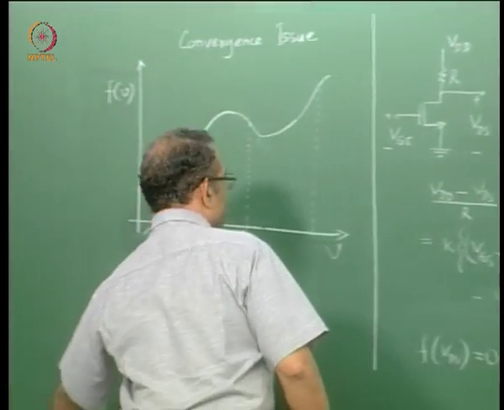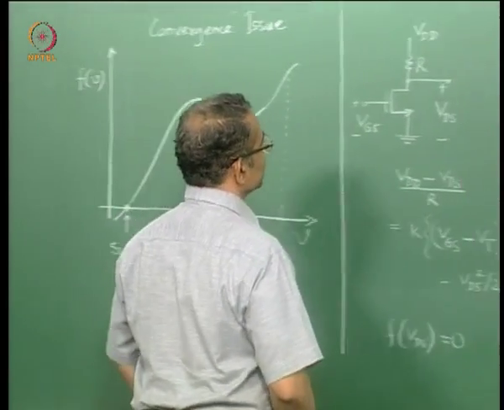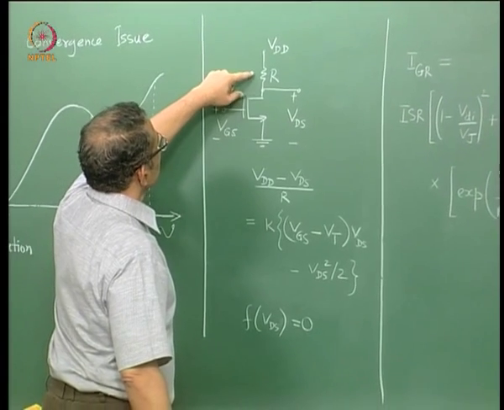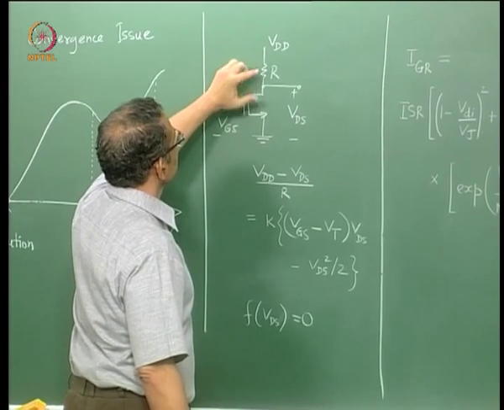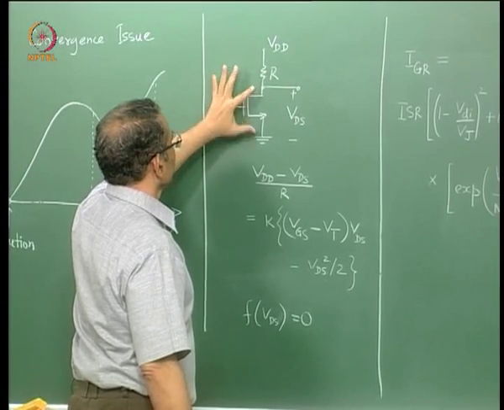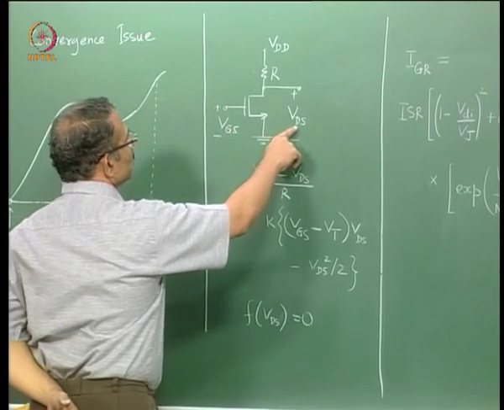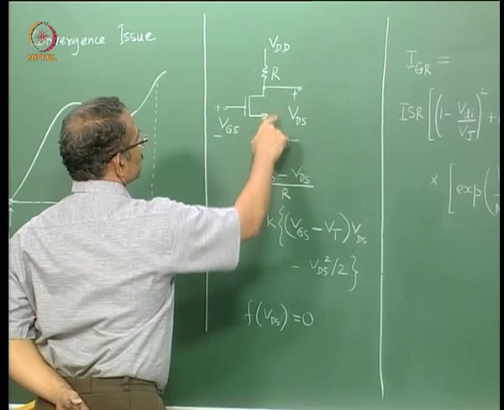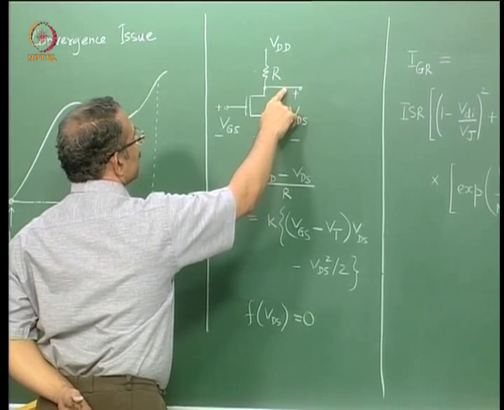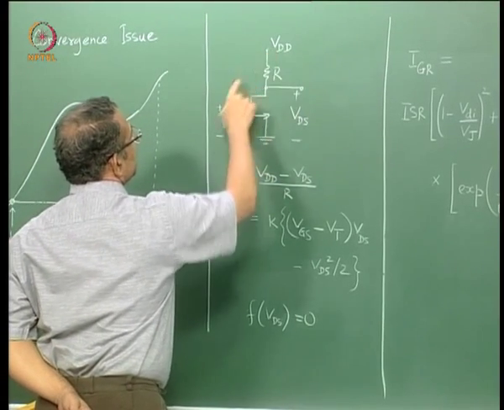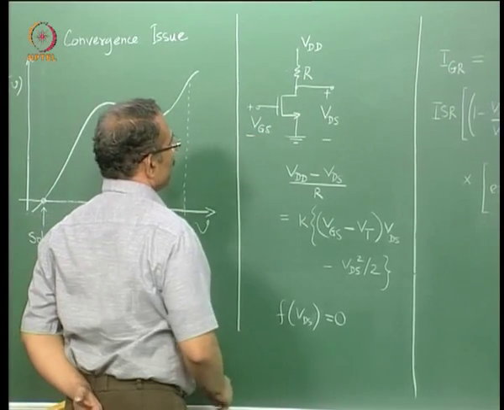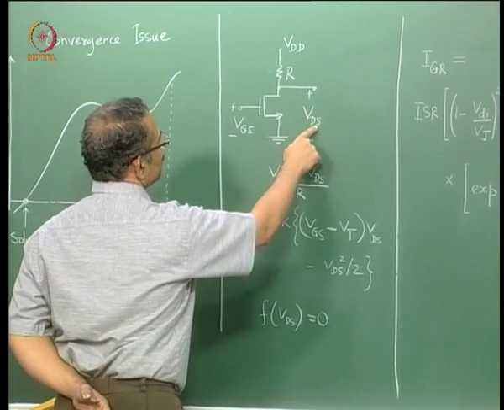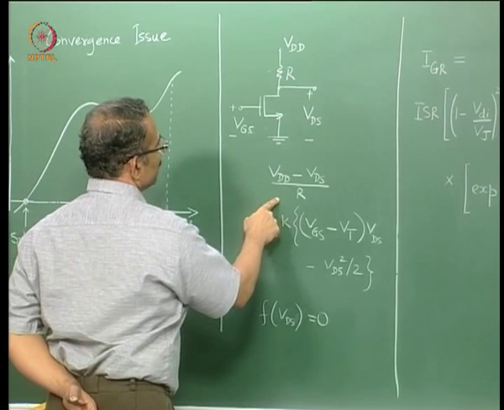Let us look at a model required for simulating circuits. Take a simple circuit like this, which consists of a resistance in series with a MOSFET. Suppose I want to find out what is the drain to source voltage, or the voltage at this point. The power supply voltage is VDD and the input voltage to the gate is VGS. The equation that will give you VDS is shown here.